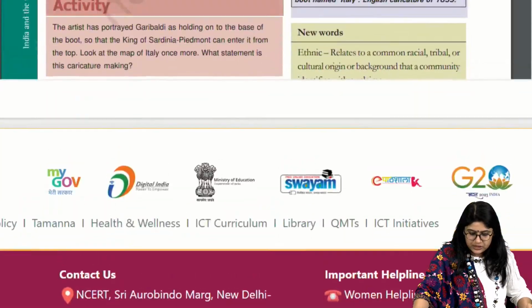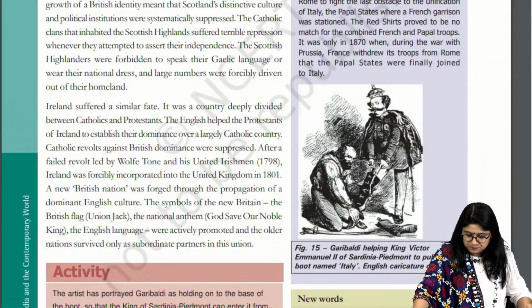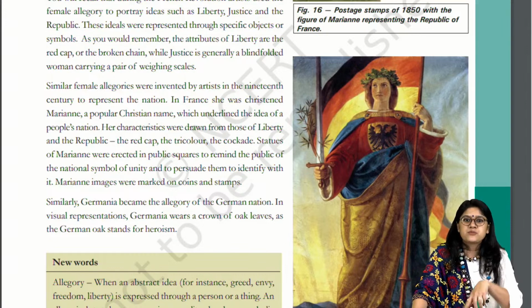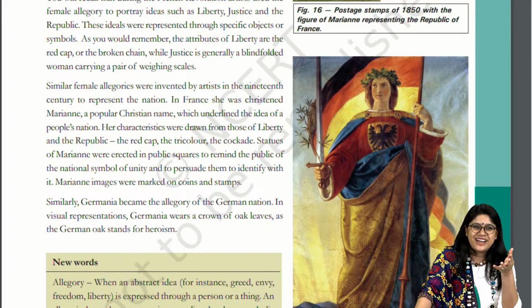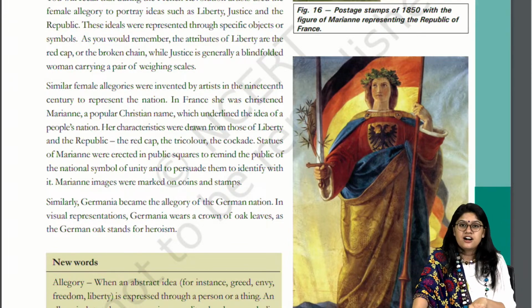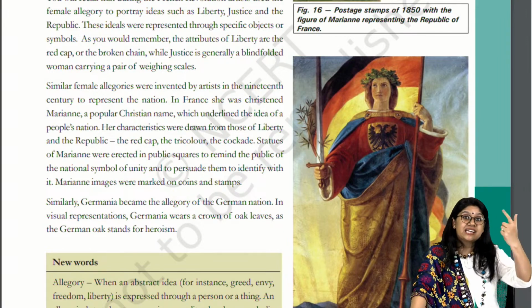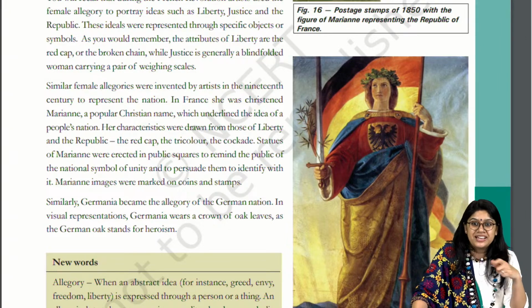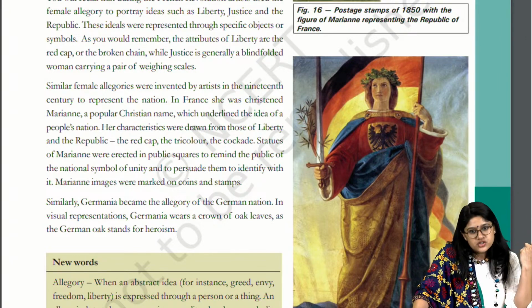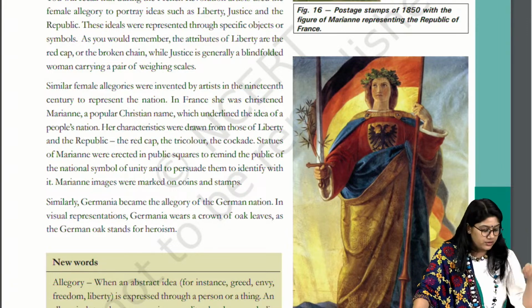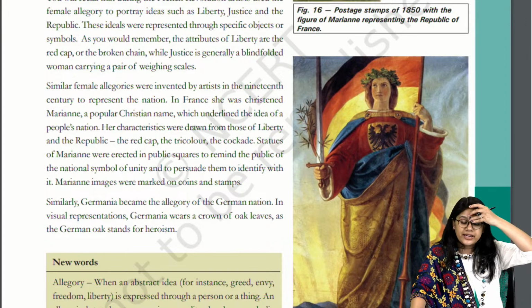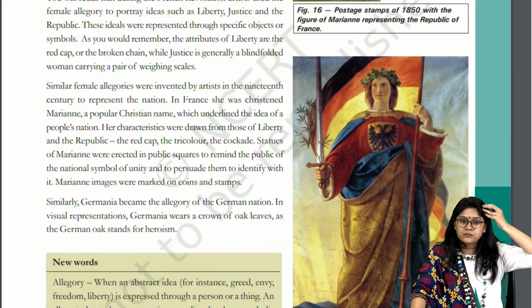Okay, everyone. Let's move ahead. And we are moving ahead to this part. Now this is important. I'm sure this was a question also. We can see the flag, right? And in the examination, you might not have the colored picture. You'll have the black and white picture. Yes, so she represents Germany. We can see the black, red and yellow flag. We can see the olives in the crown.